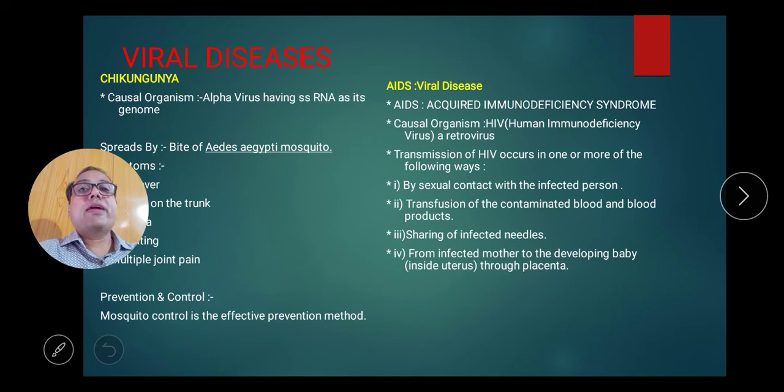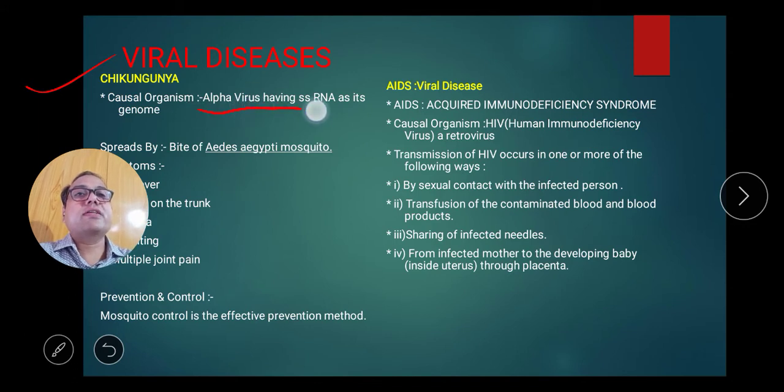Now another viral disease is chikungunya. In chikungunya, the causative organism, the pathogen, is an alphavirus having a single-strand RNA genome. It is also spread by the Aedes aegypti mosquito. So this is an important question: chikungunya and the previous disease are both spread by the Aedes aegypti mosquito. The vector is the same. Okay.